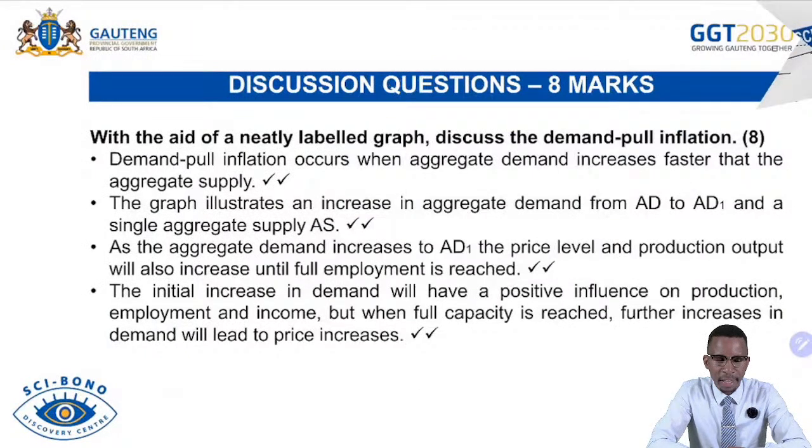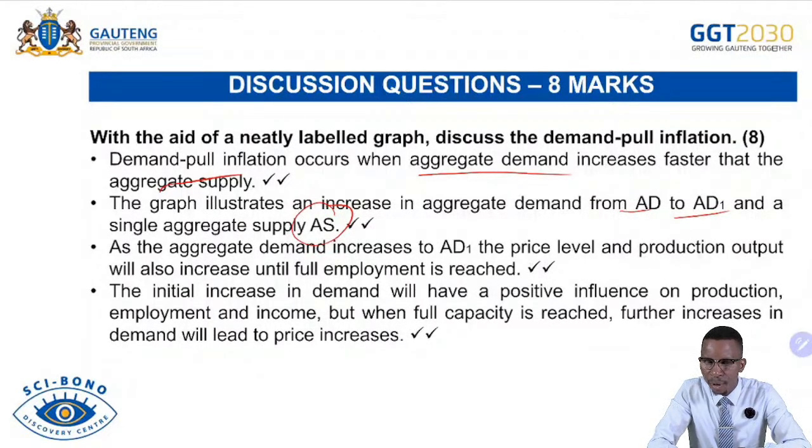Demand-pull inflation occurs when aggregate demand increases faster than aggregate supply. The graph illustrates the increase in aggregate demand from AD to AD1 and a single aggregate supply, meaning it remains constant. As aggregate demand increases to AD1, the price level and the production output will also increase until full employment is reached. The initial increase in the demand will have a positive influence on the production, employment, and income. But when the full capacity has been reached, further increase in the demand will push prices up.